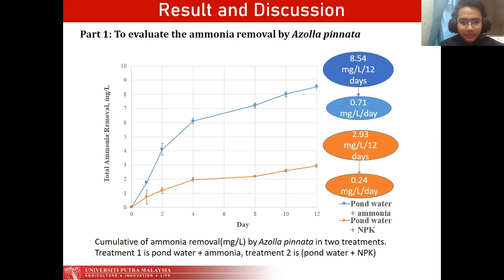For result and discussion, for part 1, we can see that the blue line, which is pond water plus ammonia, is higher than pond water plus NPK. That means the pond water plus ammonia treatment is more efficient than pond water plus NPK.